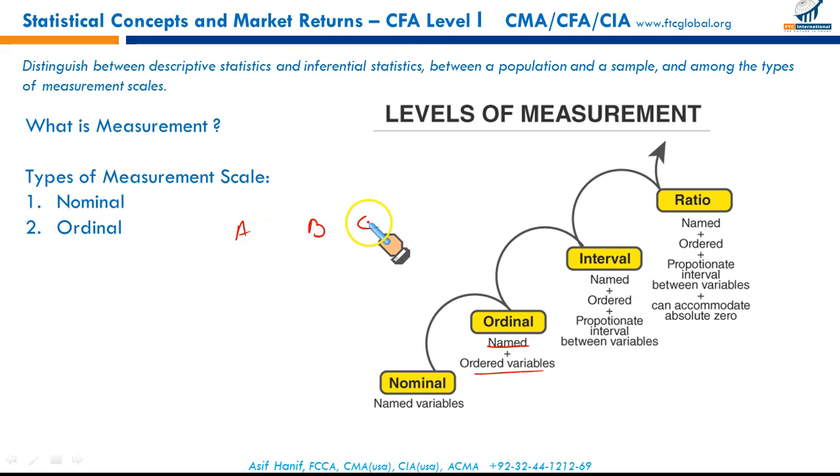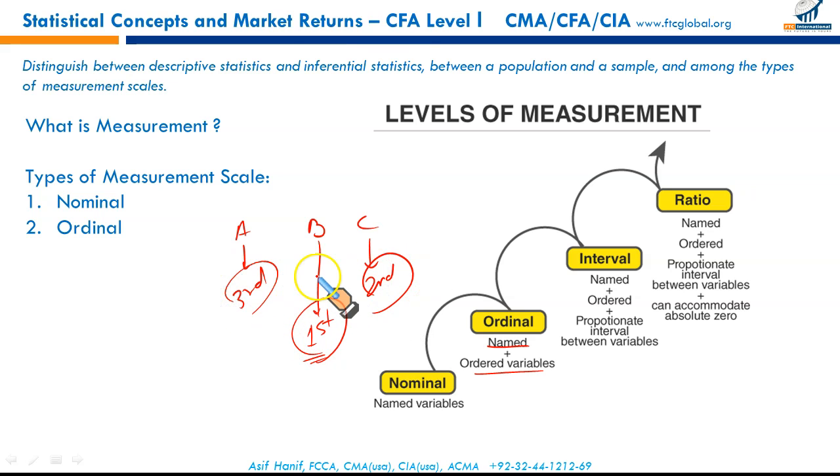But this time, after the 1000 meter sprint, B has covered the distance in the shortest period, so he has the first position. After him, C is in second position, A third. Now in this arrangement, we have labeled 1, 2 and 3, but these represent the order as well. B is first, C is second and A is third. So there is a specific order, first, second, third, ranking after the 1000 meter sprint. We have ranked B as first, C second and A as third.